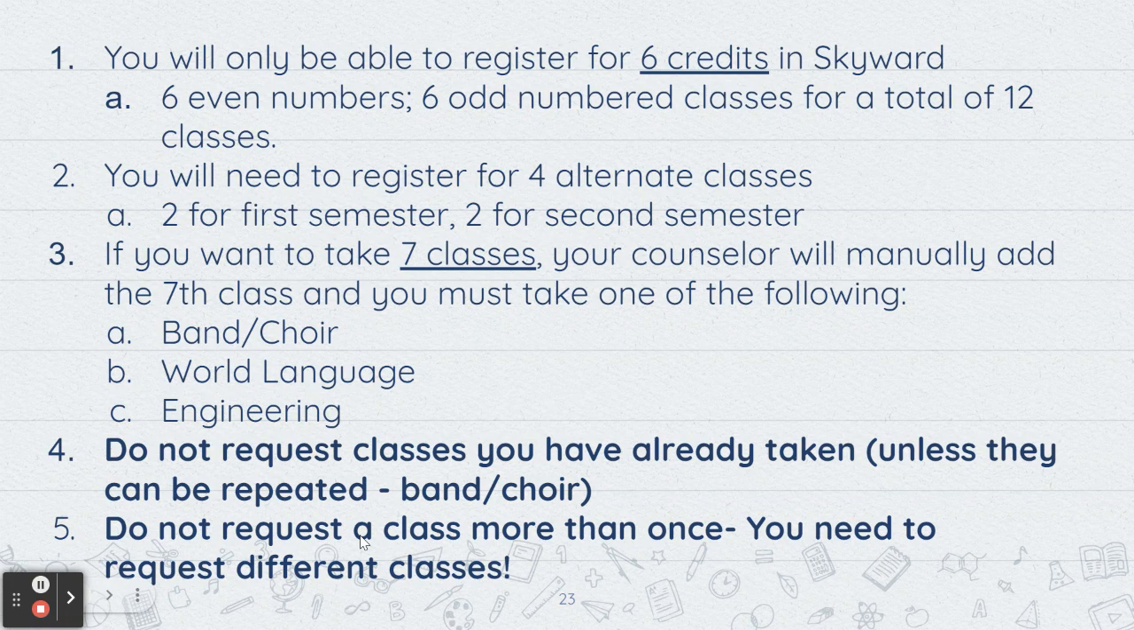Some things to really keep in mind when you're requesting your classes in Skyward. You're only going to be able to request 6 credits total. So that'll be a total of 12 classes, 6 even numbers and 6 odd numbers. Then you're also going to register for 4 alternate classes. That way, if some of the electives that you're choosing become full or they end up not offering them, then your counselor knows what classes you're also interested in so they don't just pick a random class for you. So you do need to request 4 alternate classes, 2 for first semester and 2 for second semester.